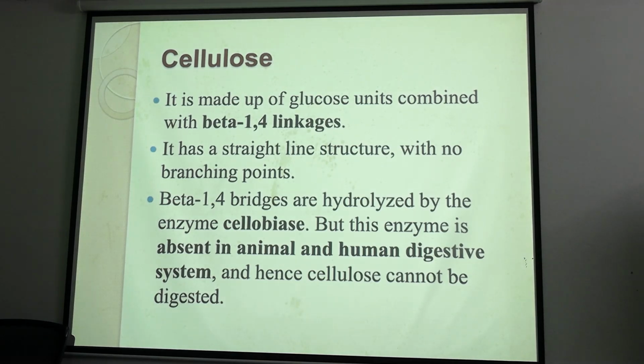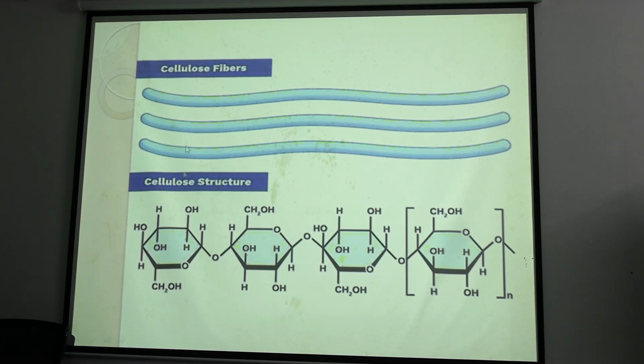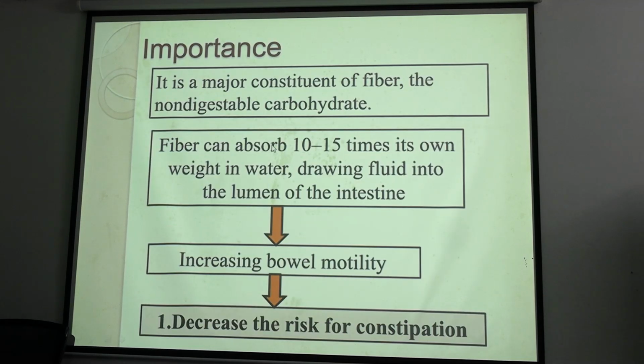Now coming to cellulose. Cellulose is also plant storage of glucose, but it is beta linked. Okay, that's why cellulose cannot be digested by animals, and beta bonds are hydrolyzed by cellobiose enzyme. Okay, cellobiose is deficit in animals. Then how do the animals that eat cellulose digest it? How do the other animals digest cellulose? Bacterial cellobiose is used in their case. Okay, in their gut there will be bacteria which will produce cellobiose and then cellulose will be digested.